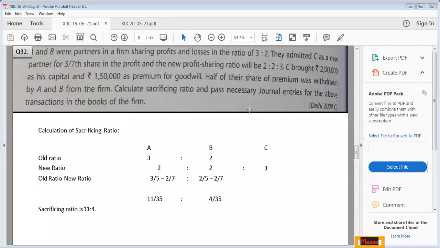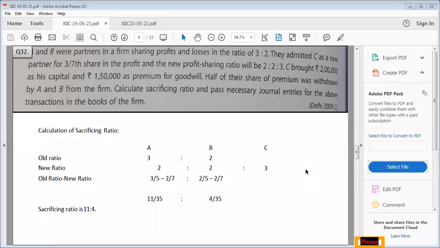Now question number 32 we are going to start. A and B were the partners in a firm sharing profits and losses in the ratio of 3:2. They admitted C as a partner with 3/7 share in profit and new profit sharing ratio is 2:2:3.